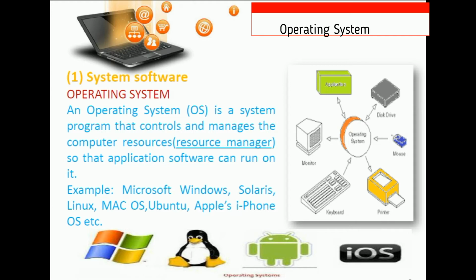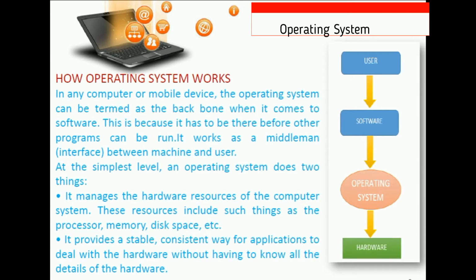Okay, so these are operating systems which control all the activity of your programs, and these are actually necessary programs or software which help you to start the computer and which make your computer workable. That is to say, you can work with the computer; without that you can't work with a computer. Now, how does an operating system work?